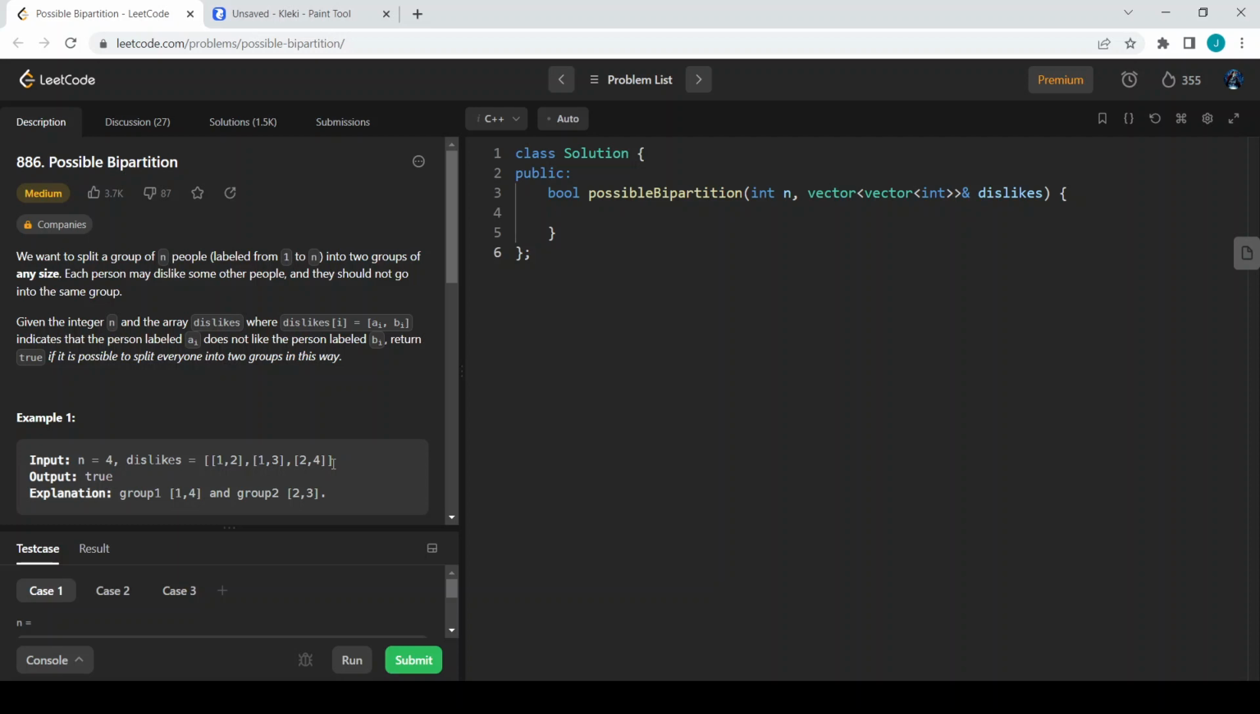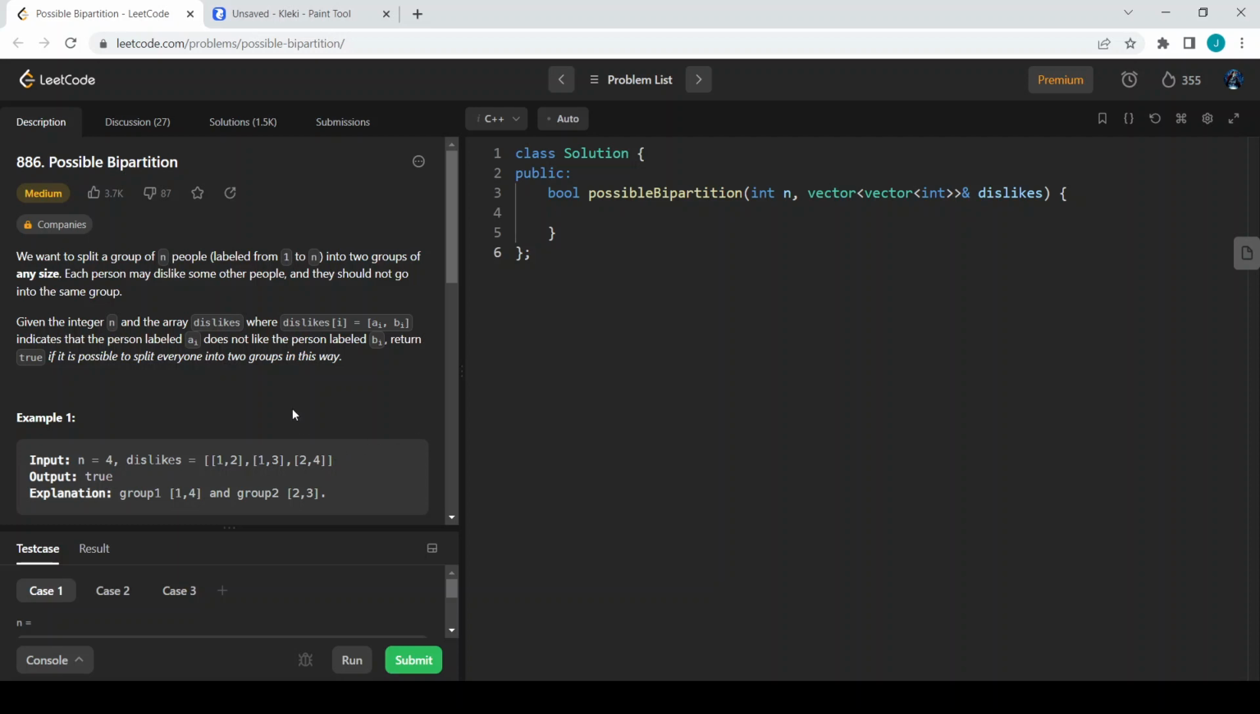Each person may dislike some other people, and they should not go into the same group. If they are in the dislikes vector, those two people should not go into the same group. Given the integer n and the array dislikes, where dislikes[i] equals [ai, bi], that indicates that the person labeled ai does not like the person labeled bi. Return true if it is possible to split everyone into two groups in this way.